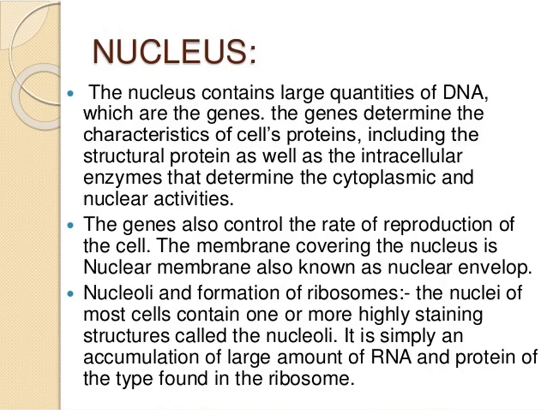Cell has two major parts, the nucleus and the cytoplasm. The cell nucleus is separated from the cytoplasm by nuclear membrane, and the cytoplasm is separated from the surrounding fluid by the cell membrane, also called the plasma membrane.